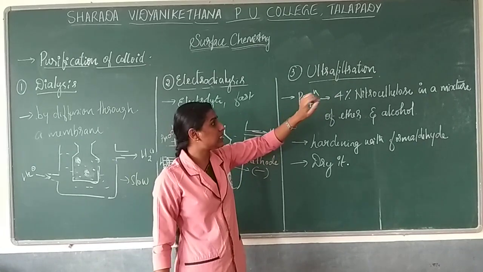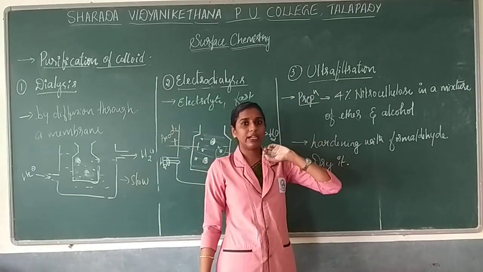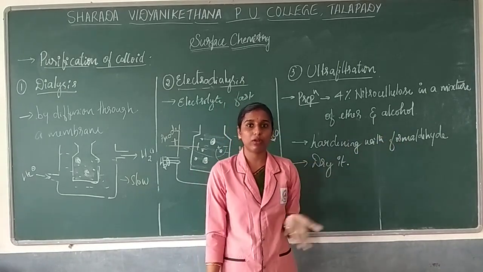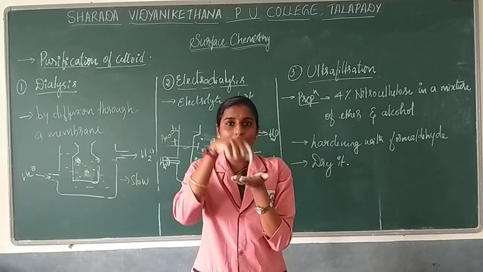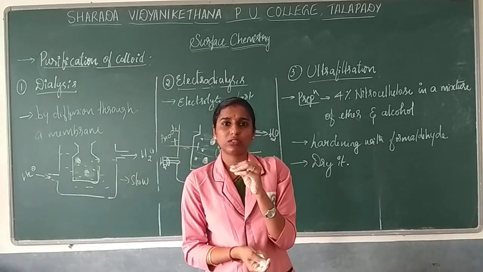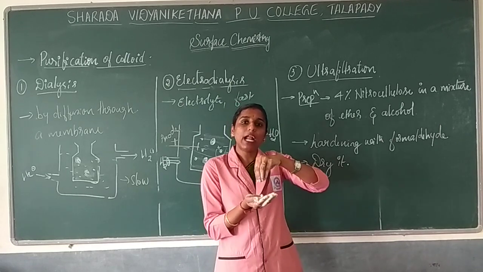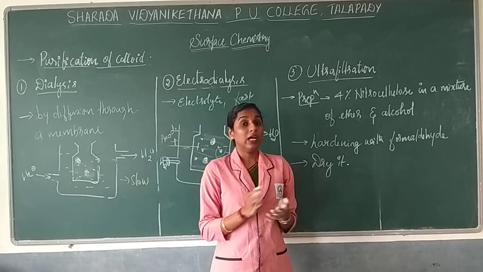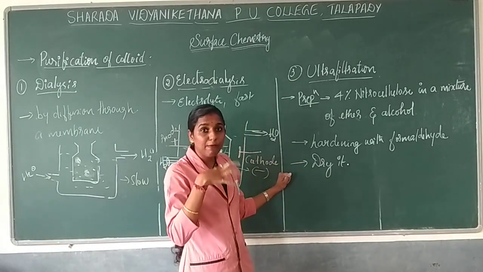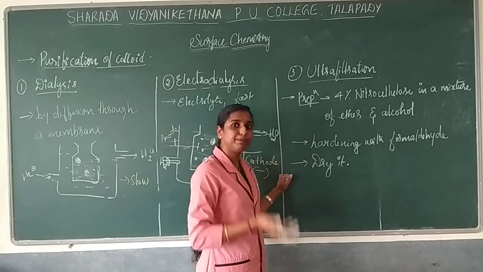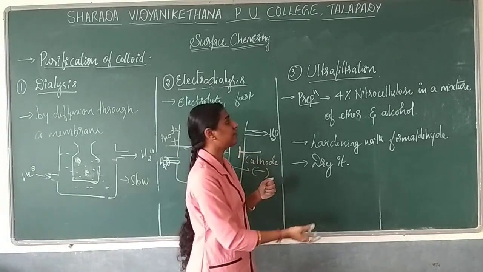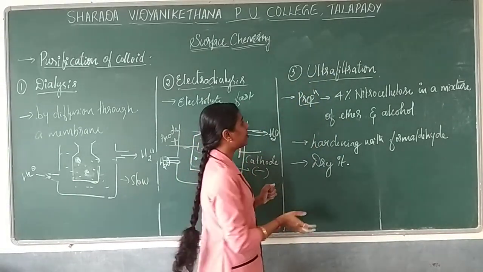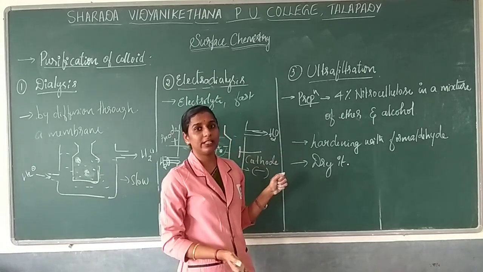The next procedure will be considered as ultrafiltration. So ultrafiltration is nothing but, you might have seen the normal filter paper which will be used in the laboratory. That filter paper is having a number of pores, but the size of the pores is much bigger, so that your colloidal sol also can move, it can pass through the pores. So by using the same filter paper, you are going to prepare another filter paper, which will be considered as ultra filter paper. Using that ultra filter paper, you are going to separate the colloidal particles.